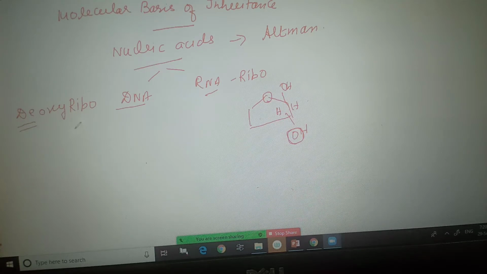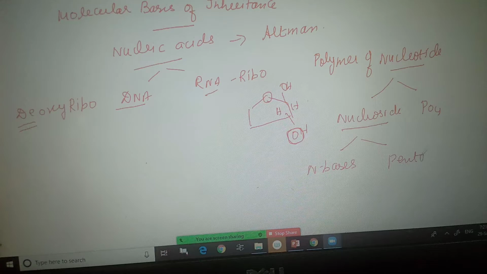Now, the nucleic acid is a polymer of nucleotides. Now we'll see what a nucleotide is. A nucleotide is nothing but a nucleoside and a phosphate group. What does a nucleoside comprise of? A nucleoside comprises nitrogen bases and a pentose sugar.